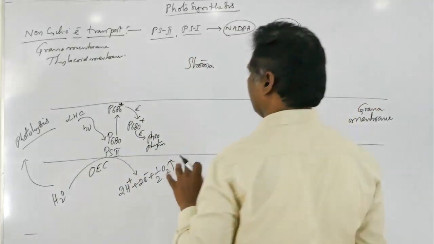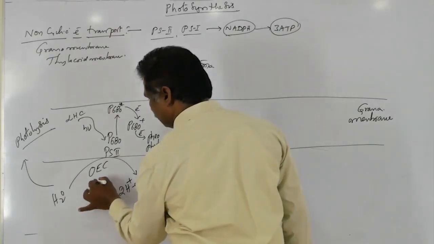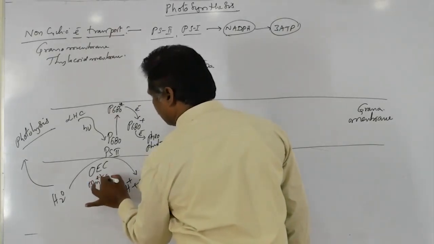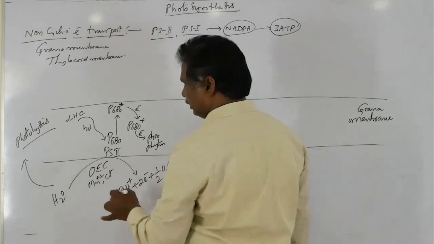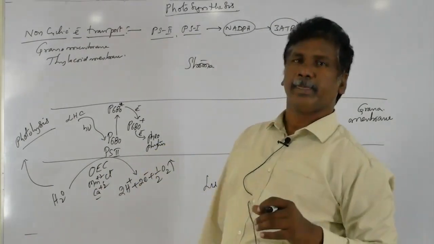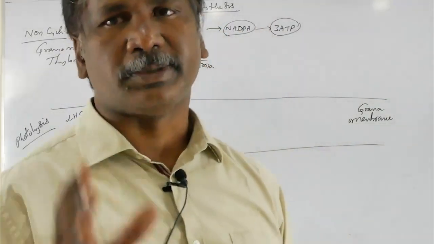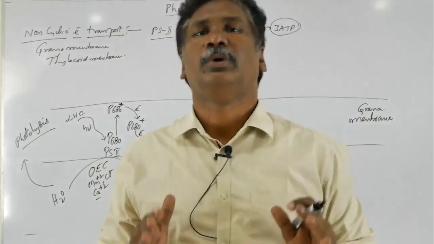The oxygen evolving complex contains important mineral elements: Mn2 plus, Cl minus, and Ca2 plus, that is manganese, chlorine and calcium. These mineral ions mainly help in the photolysis of water.